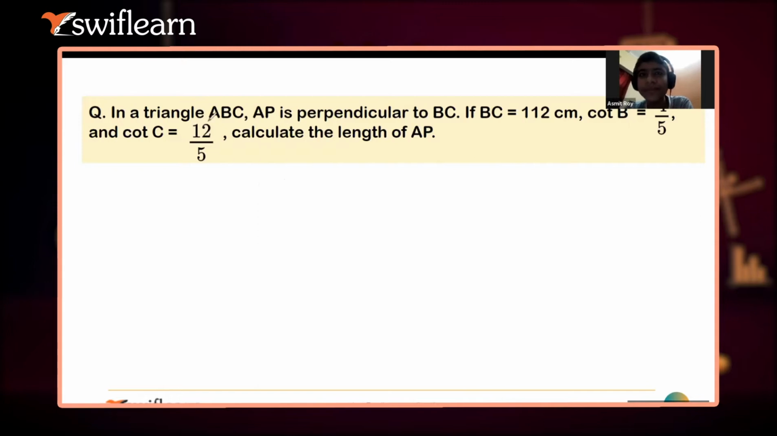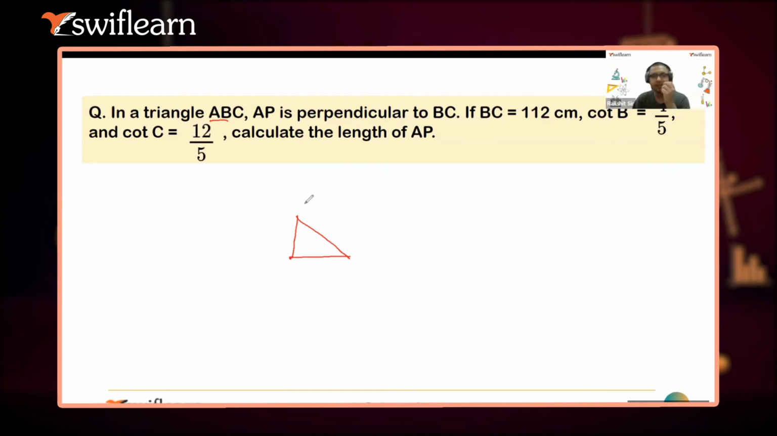So Ashwat, in a triangle ABC, AP is perpendicular to BC. So BC is equal to 112. Cot B, cot C in a triangle ABC, AP is perpendicular to BC. So if I draw this triangle ABC, where will the right angle be? AP, APB and APC, those will be.